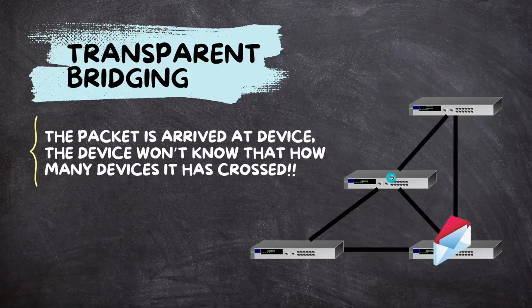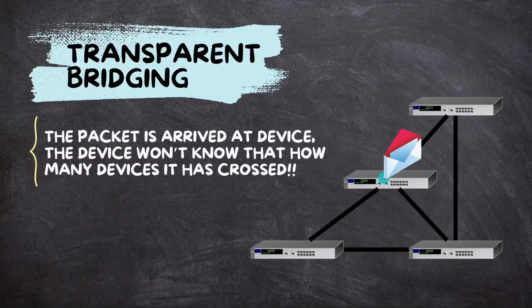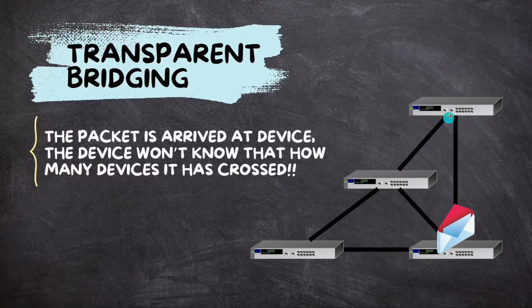So in that case, let's say this packet is originating from here, it goes here, it goes here, it goes here, reaches here, and then this switch knows that it has to go here, and it will route the packet here. And that packet also can go through this switch, then this switch, and then again this switch.